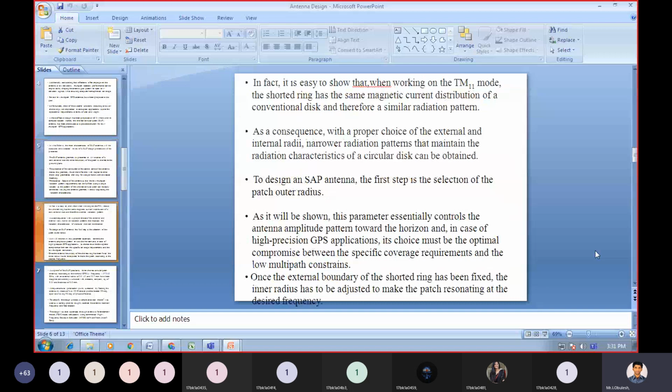In fact, it is easy to show that when working on TM11 mode, the shorted ring has the same magnetic current distribution of a conventional disk, and therefore a similar radiation pattern.